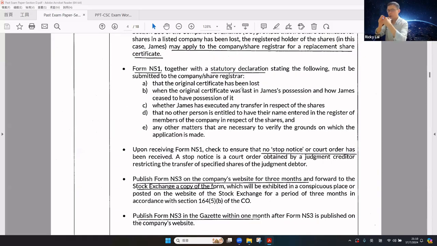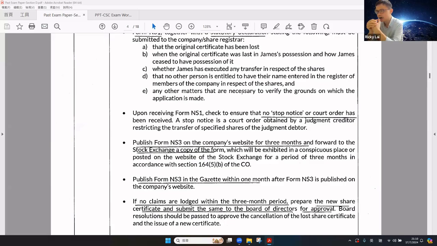Then, Form SS1, together with a statutory declaration, stating that the original certificate has been lost, when the original certificate was last in Jing's possession, and how Jing ceased to have possession of it, whether Jing has executed any transfer in respect of the shares, that no other person is entitled to have their name entered in the register of members, and many other matters relating to the application.